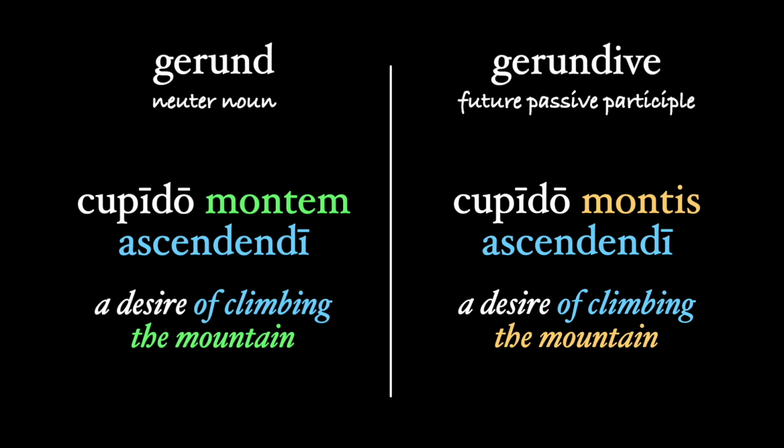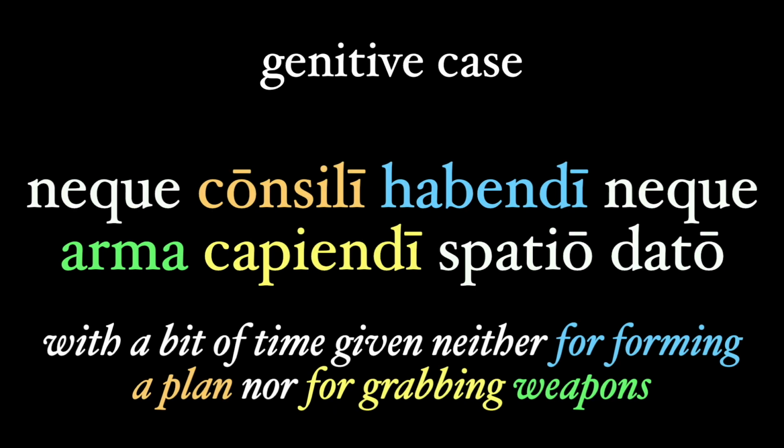Let's look at the gerund and gerundive in the so-called oblique cases, that is, the genitive, dative, accusative, and ablative. We've already seen the genitive used after the noun cupido, and here's another example with a gerund and gerundive in the genitive case from Caesar. Neque consili habendi, neque arma capiendi, spatio dato.